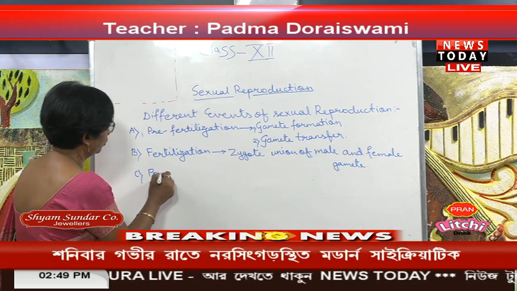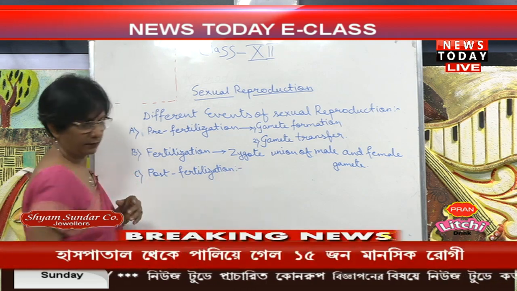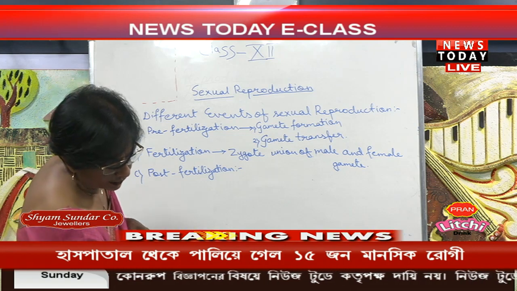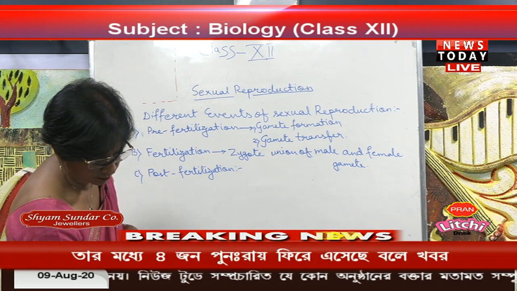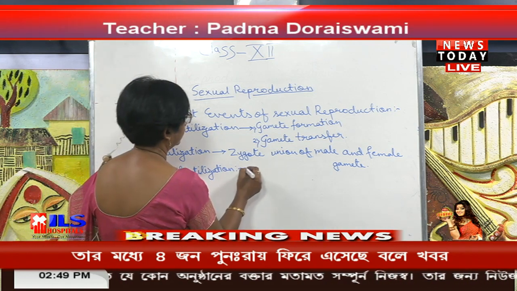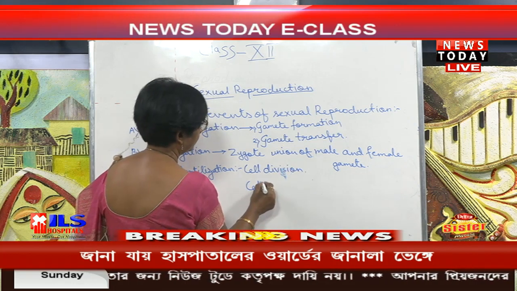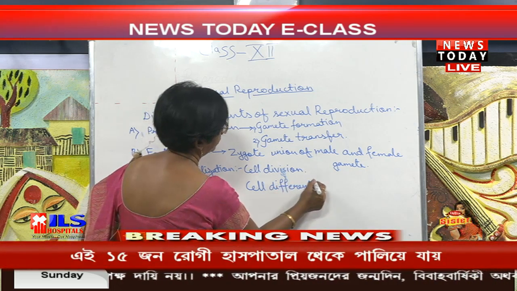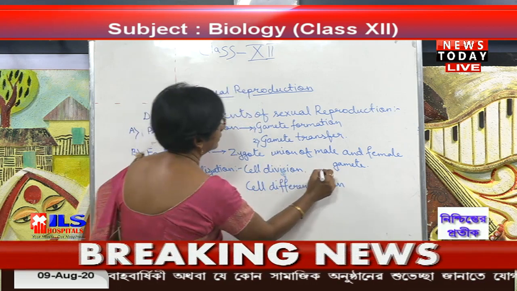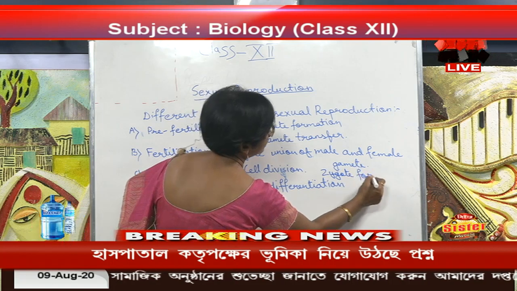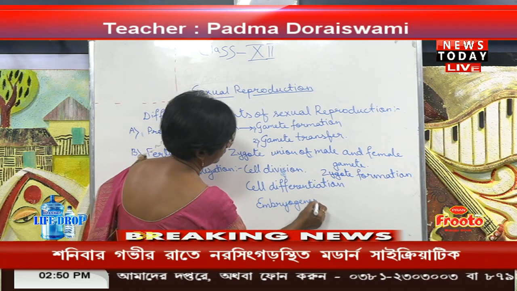C comes the post fertilization. Okay. So in post fertilization there comes the cell division and cell differentiation, that we call zygote formation, and another one is the embryogenesis.